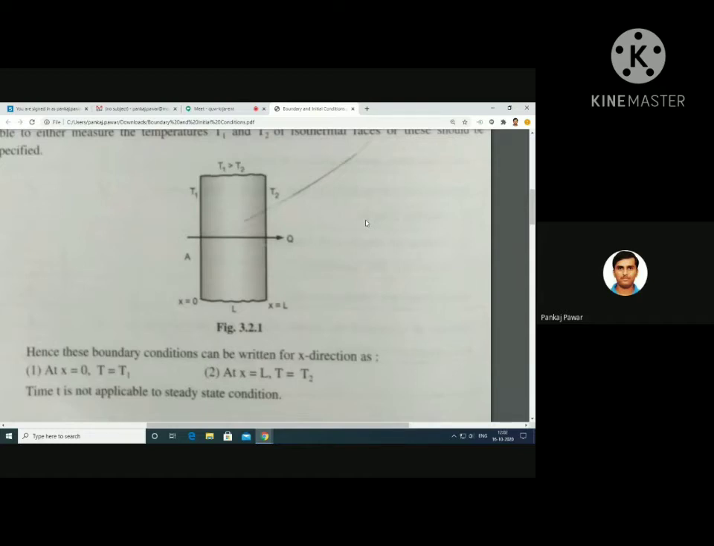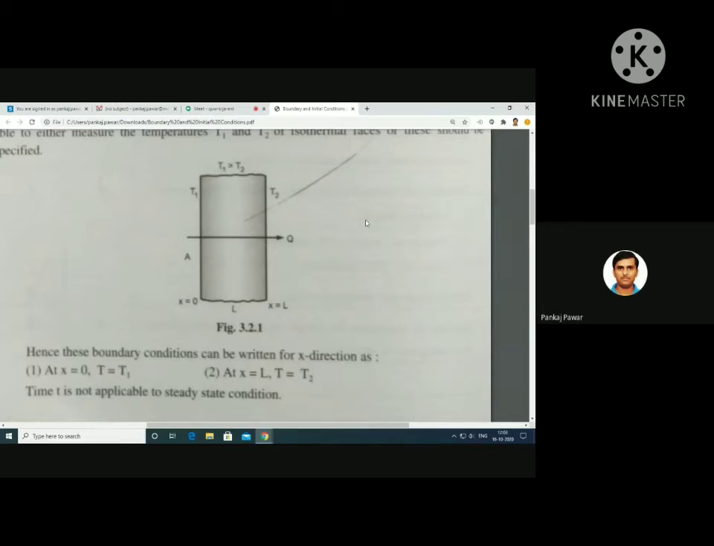Hello? Did you get this specified temperature boundary condition for plane wall? Hello? You can reply in the chat box. Did you get the specified temperature boundary conditions for plane wall?